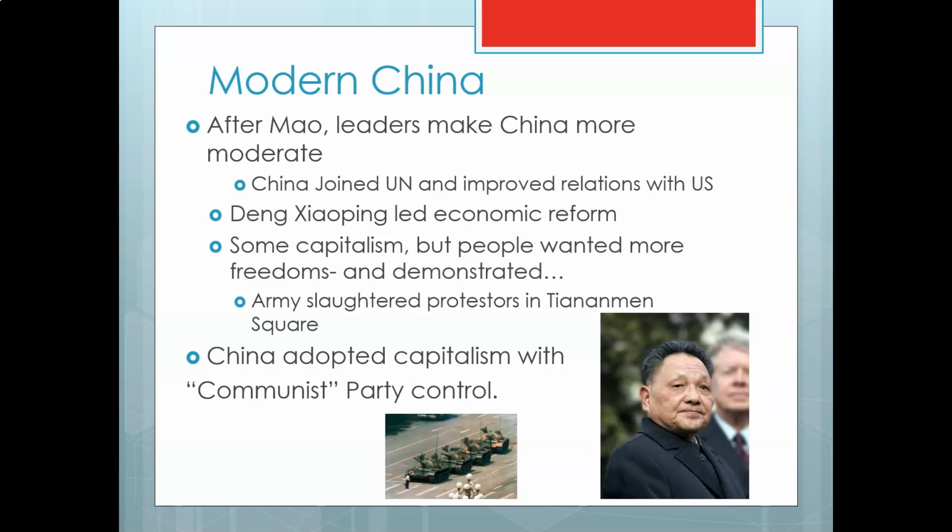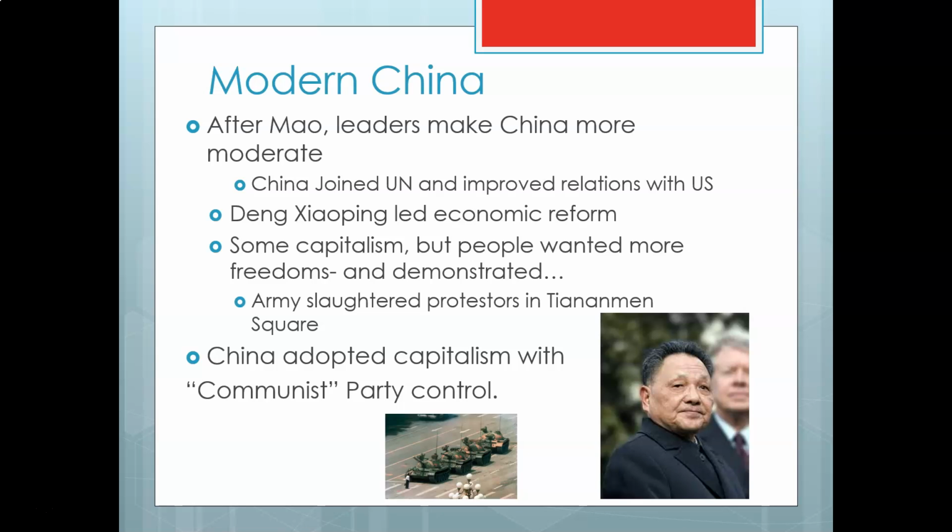And the place that they do that is called Tiananmen Square. It's in the middle of the capital. The capital is Beijing. Tiananmen Square is where really everything important happens. Even nowadays, it's this gigantic square. It's got a huge picture of Mao up. And they start demonstrating there.